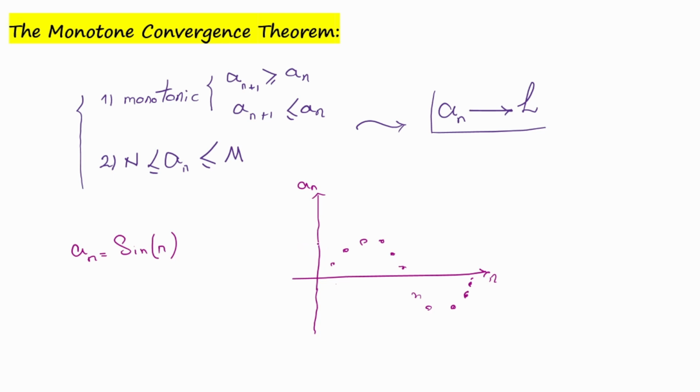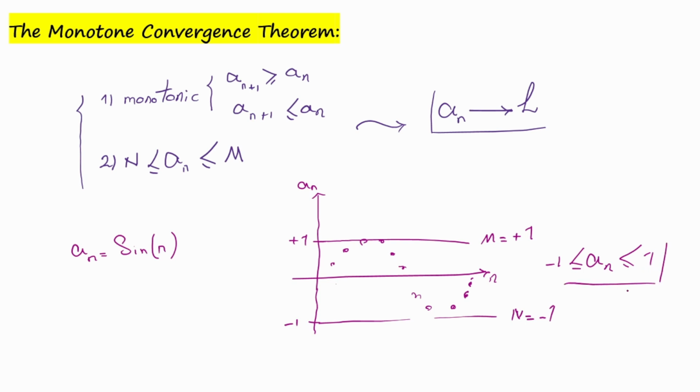It is obvious that the sequence is bounded because it's bounded above by +1 and bounded below by -1. So the sequence a sub n is between -1 and 1. So it is bounded.